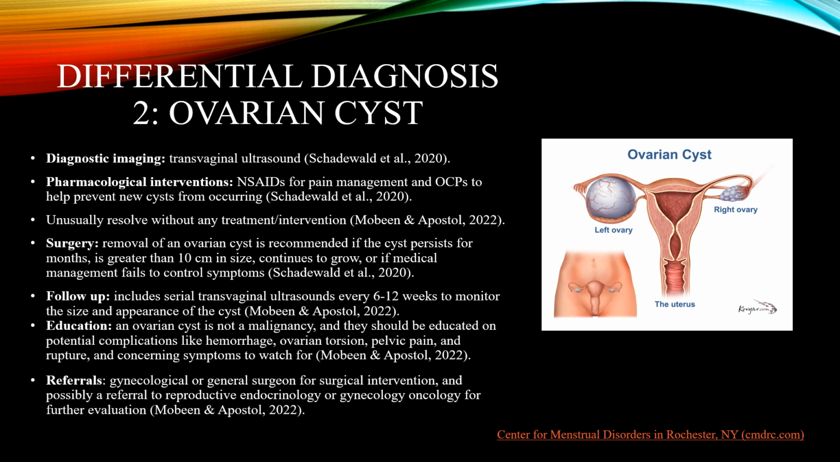Education for the patient should include that ovarian cysts are not cancerous. They should be educated on potential complications like hemorrhage, ovarian torsion, pelvic pain, rupture, and concerning symptoms to watch for and when to be evaluated. Referrals can include either a GYN or general surgeon if surgical intervention is needed. They should also possibly refer to a reproductive endocrinologist or a GYN oncologist for further evaluation if necessary.